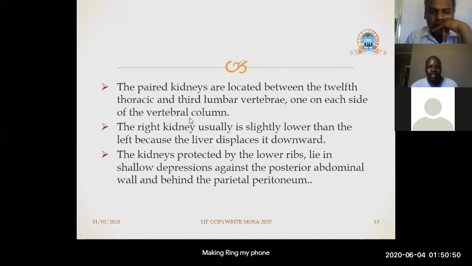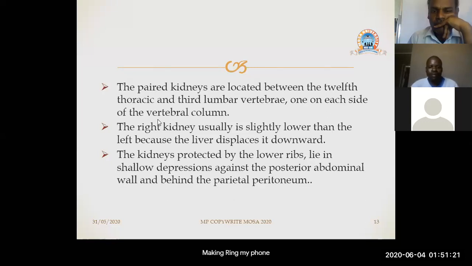The right kidney usually is slightly lower than the left because the liver presses it downward. So structurally, the right kidney is a bit lower compared to the left kidney because of the liver, which is found superior to it. That explains why it is found a bit lower compared to the left kidney.